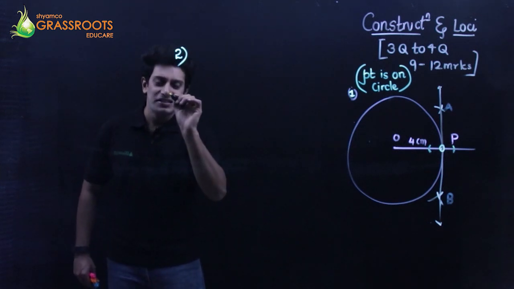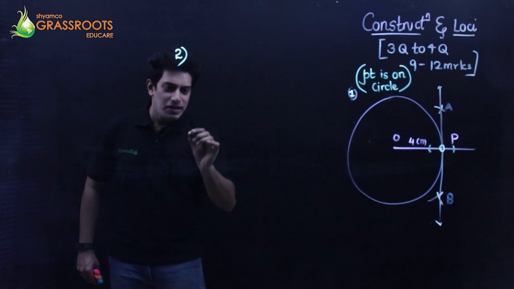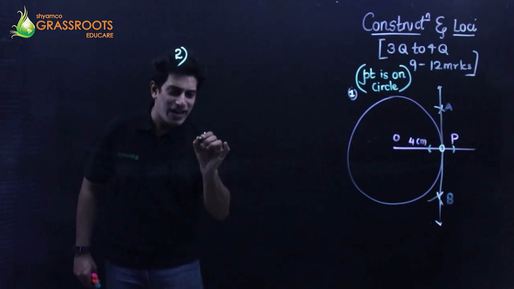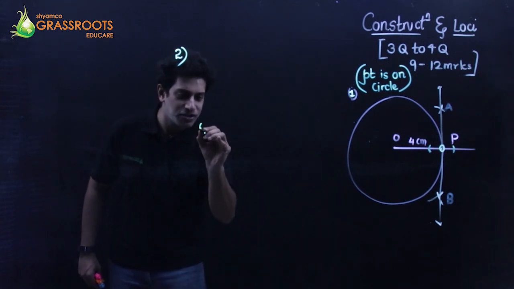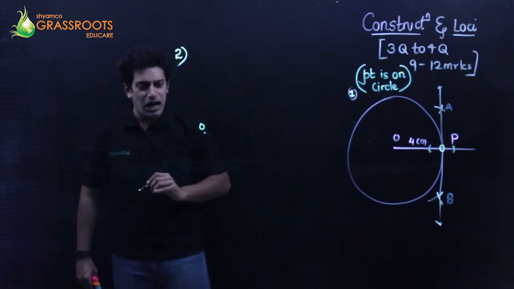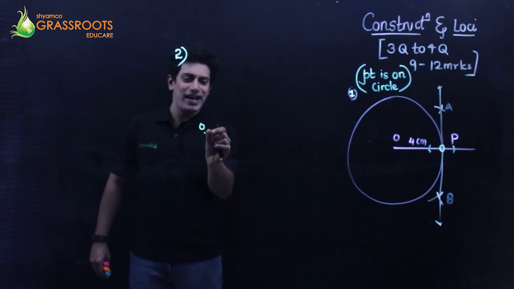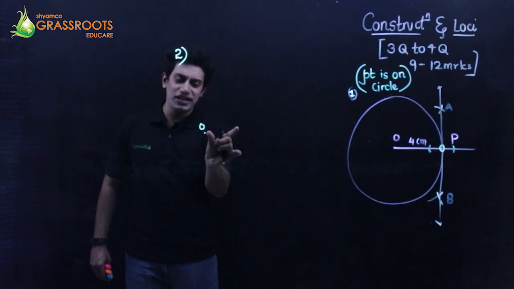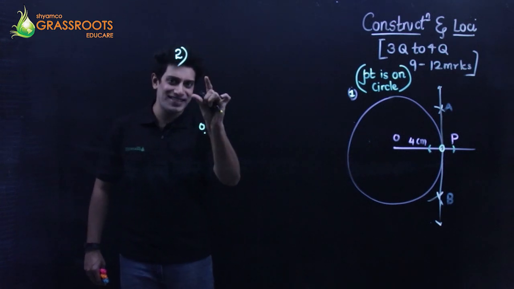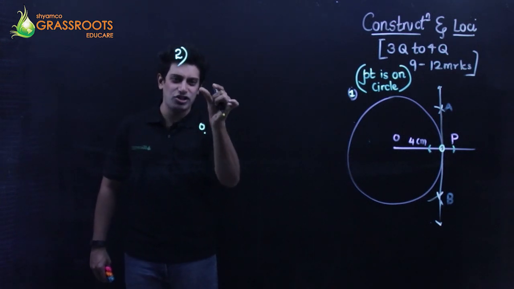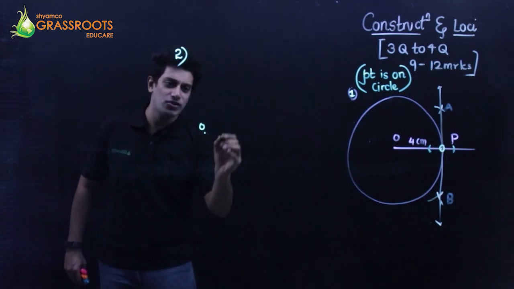Step 1, take a rounder. Take a point where the tip of the rounder should be placed. From this, stretch up till 3 cm on the scale. Take the rounder, stretch it to 3 cm, and draw a circle.